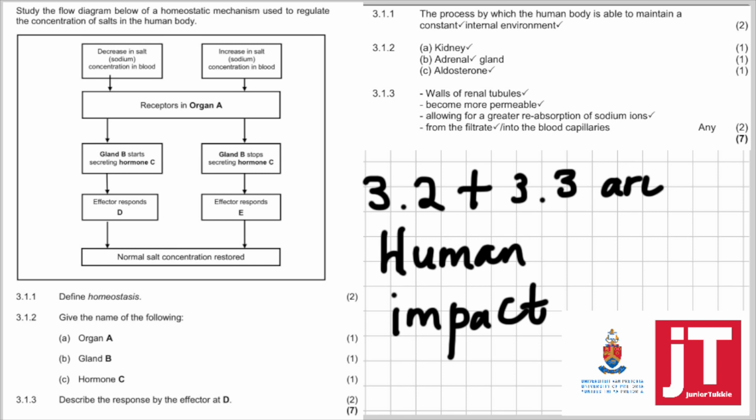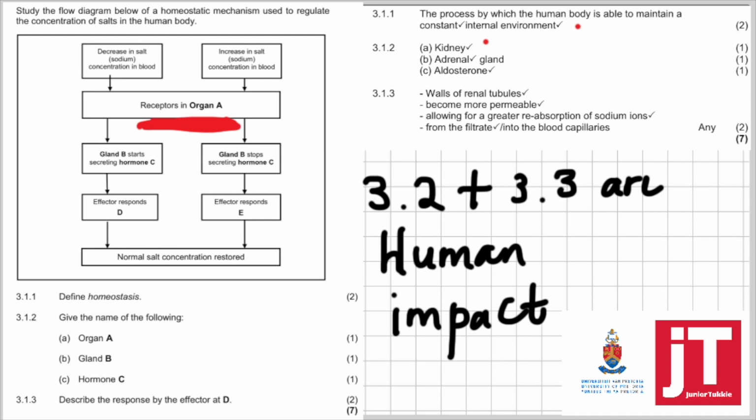3.1.1. Define homeostasis. Now, what is homeostasis? The process whereby the human body is able to maintain a constant internal environment. 3.1.2. Give the name of organ A. Where are the receptors to pick up sodium or salt? That is obviously in the kidney.